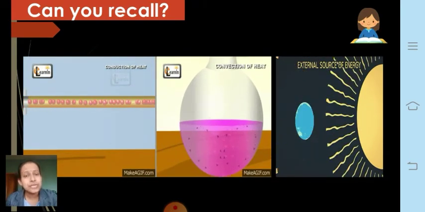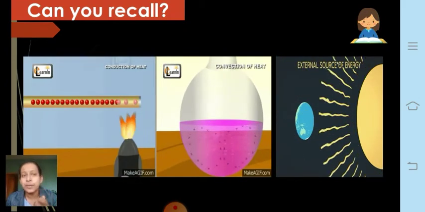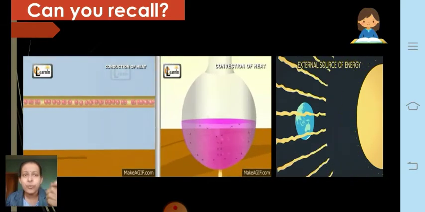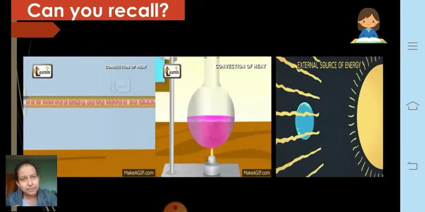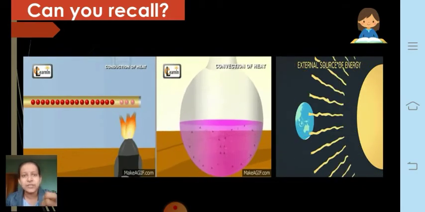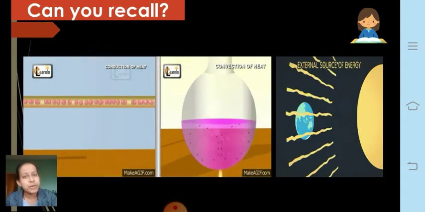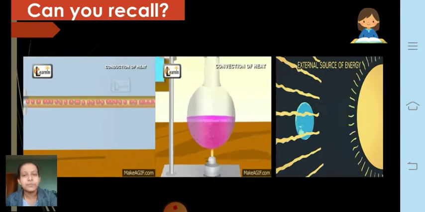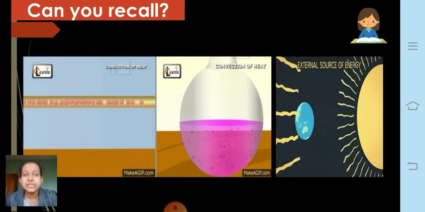Fine. So when these particles are heated at one place, you'll find that the heat is getting transferred from one part of that object, the solid object, to the other. So such a transfer of heat, wherein heat transfers from the hot part of the object to a cold part of the object, is called conduction of heat, which you have learned last year.